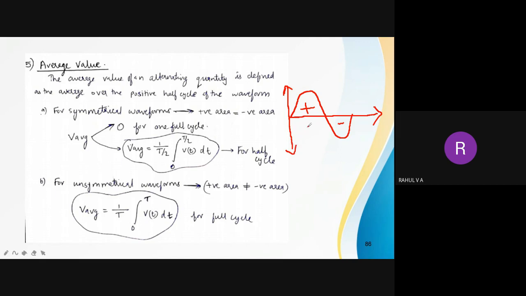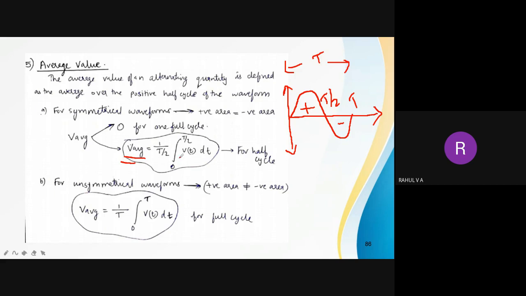In time, I am representing this as T by 2, because the total time period is T. The total duration is T, and half of that cycle is T by 2. So I'll be analyzing half of the cycle, only the positive half cycle. So what is the value of V average? Average value means we add everything and divide by the total instances. That is how we will do it.